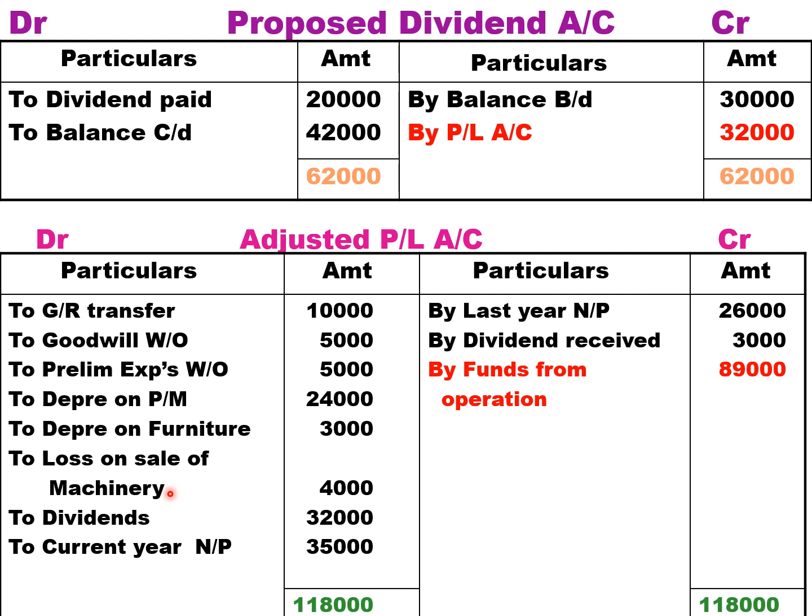Loss on sale of machinery we have in adjustment number 3. Dividends paid 32,000, that is called dividend declared during the year 32,000, which we found in proposed dividend account. And take current year profit, take last year profit. And adjustment number 5, we have dividend received 3,000. So you get FFO, fund flow from operation 89,000.